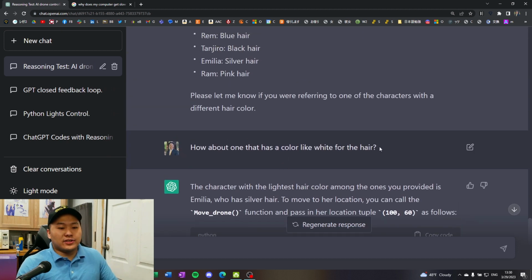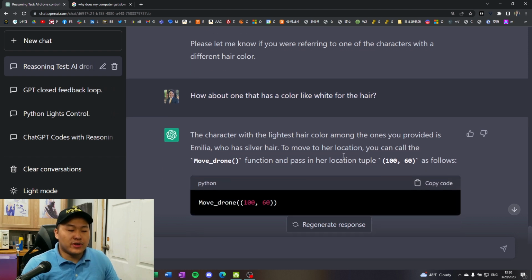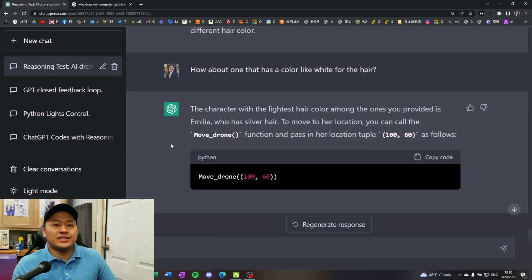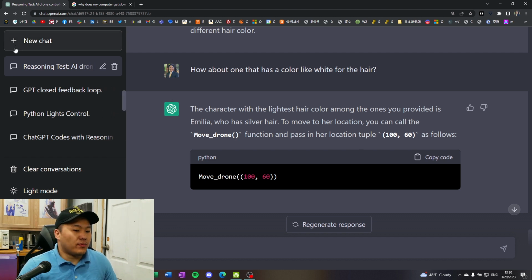So that is just prompting it a little bit better, figuring out how to prompt it, and figuring out how ChatGPT actually pulls information. From what I've been reading and researching, it basically chunks everything into specific related categories. That's why if you start asking it about something really unrelated to the task at hand, it may not pull it. So in the original case, it's like, okay, this guy wants to do Python coding for a drone, so we're probably going to look for Python code and drone movement and stuff like that. It's definitely not looking at anime characters. That's what I figured out.